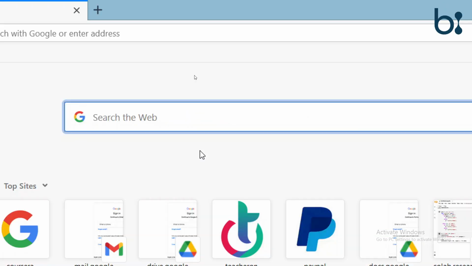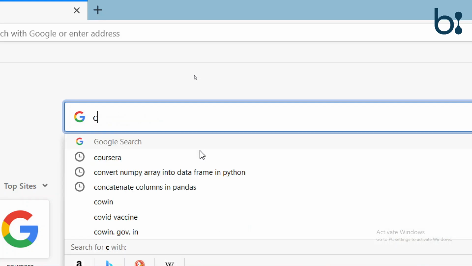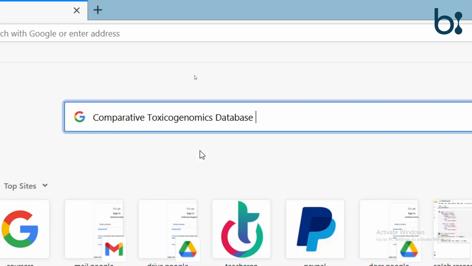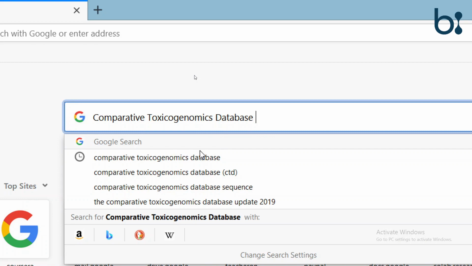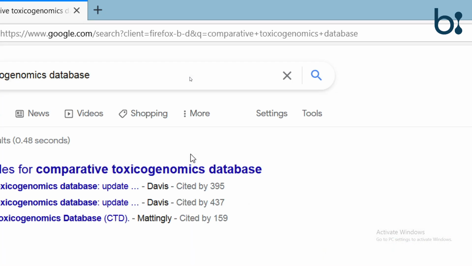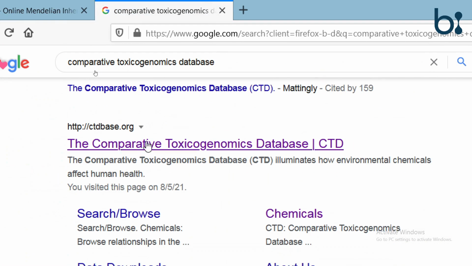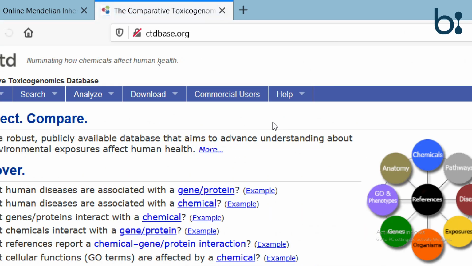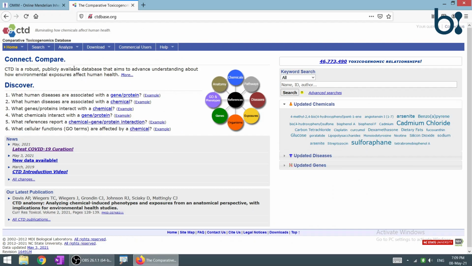Now we will visit the second database, that is the Comparative Toxicogenomics Database. This is the web page of the Comparative Toxicogenomics Database.